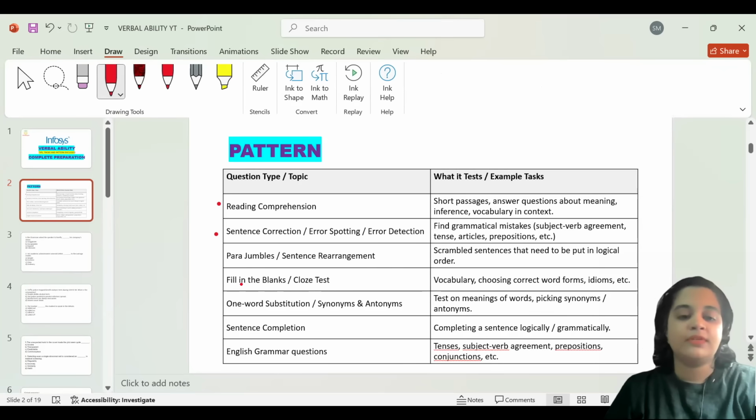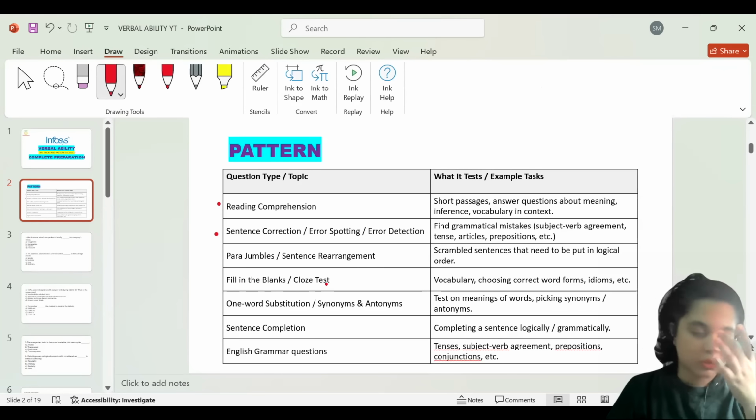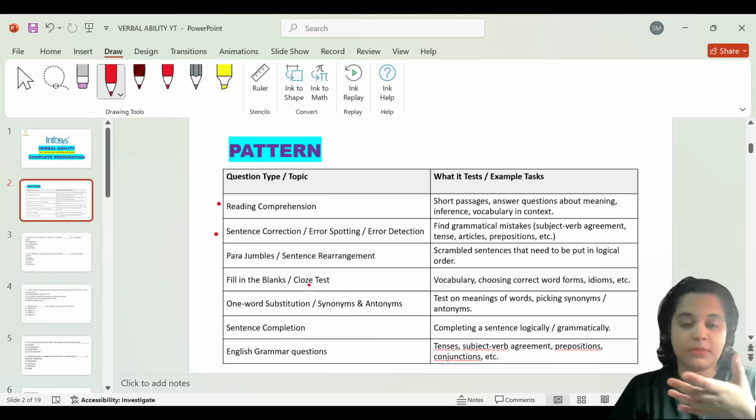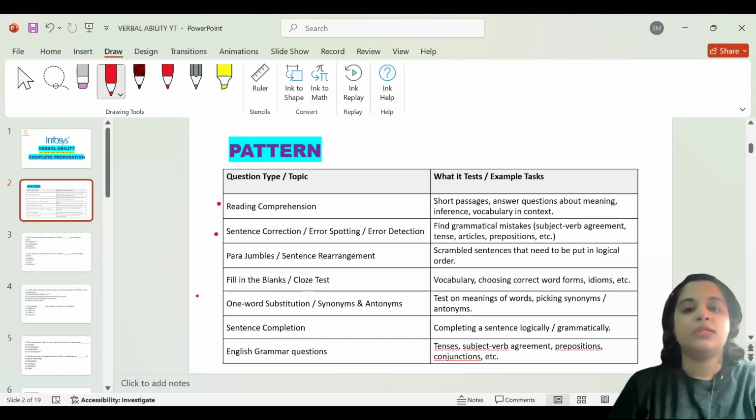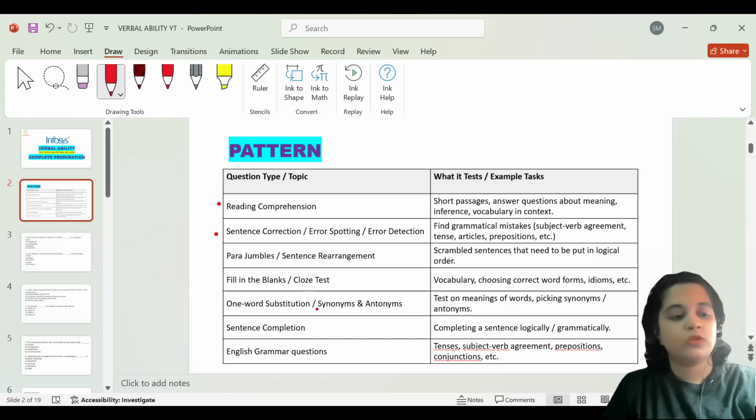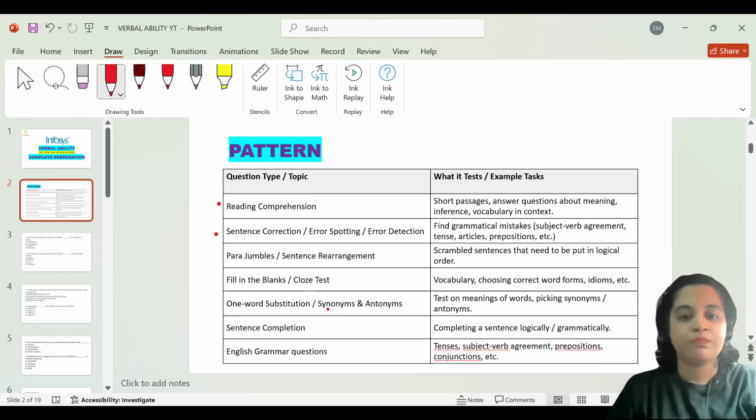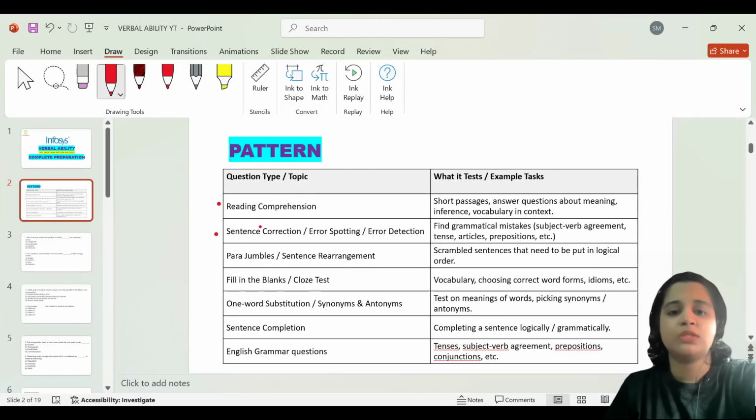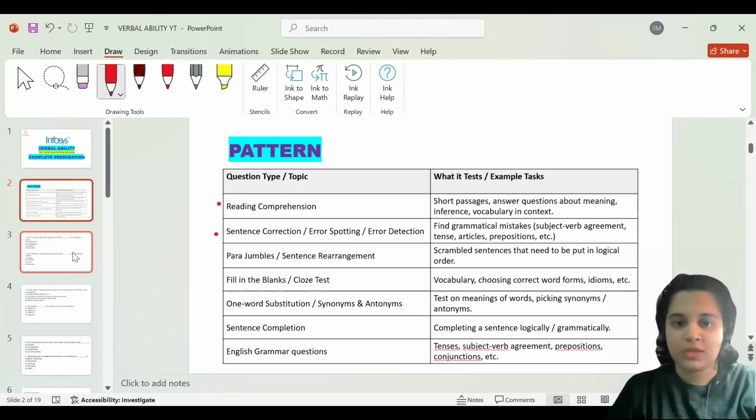And then you could have fill in the blanks or cloze test, which is just fill in the blanks, to be honest. Cloze test is nothing but you'll have a paragraph in which you'll have to fill in the words. And then there's one word substitution followed by synonyms and antonyms. And then we can have sentence completion followed by other grammar questions in English as well. So I think that covers most of it. And now we shall begin with solving the questions.